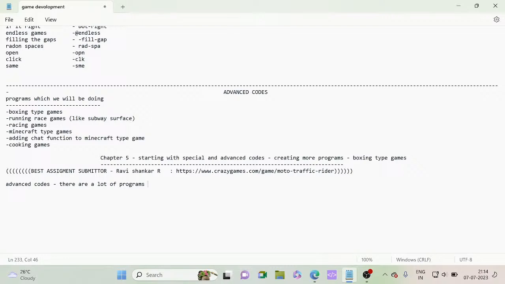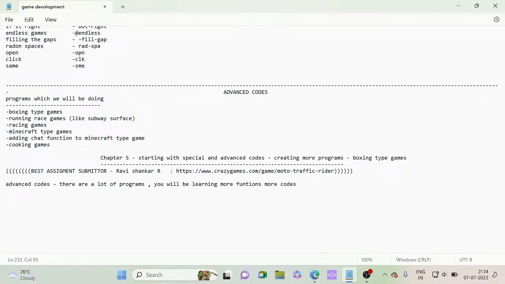There will be a lot of programs which you can make. You will be learning more functions, more codes, and in this advanced code session you will understand more.